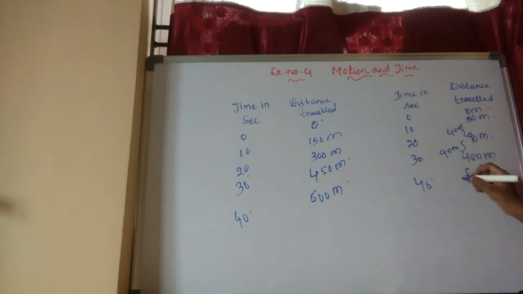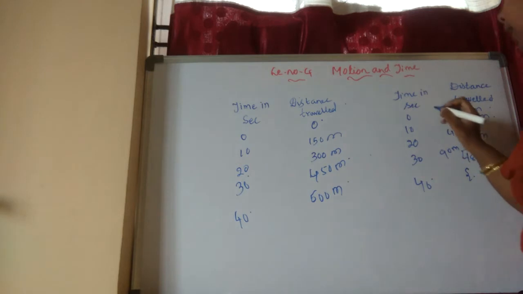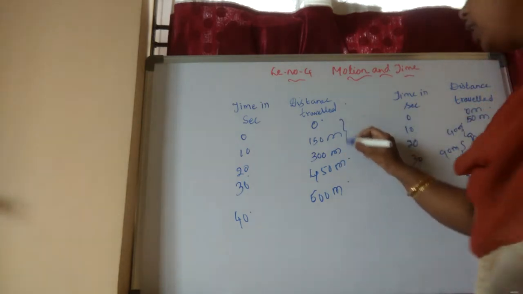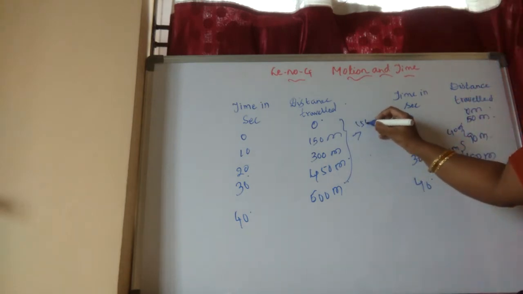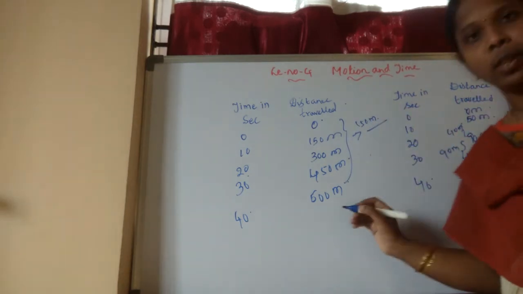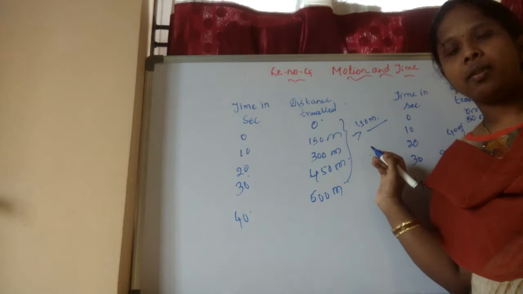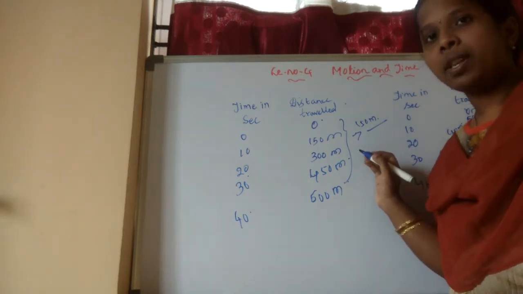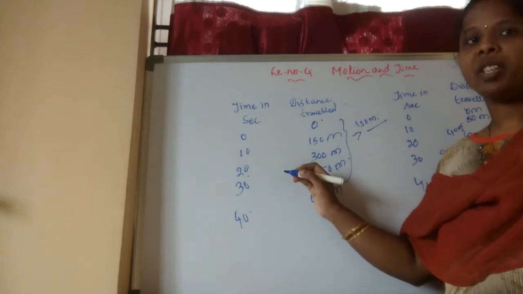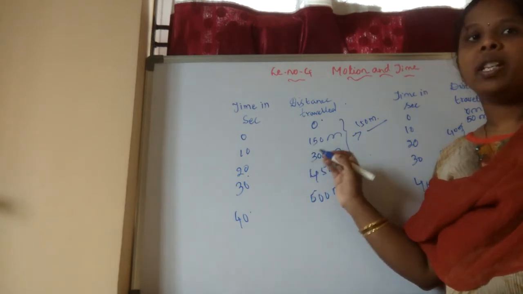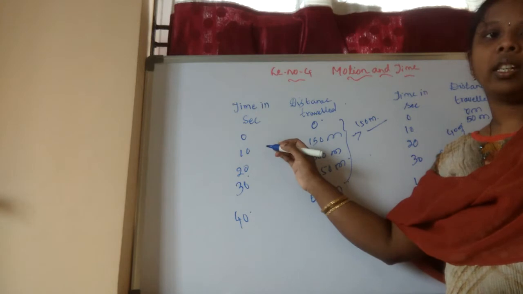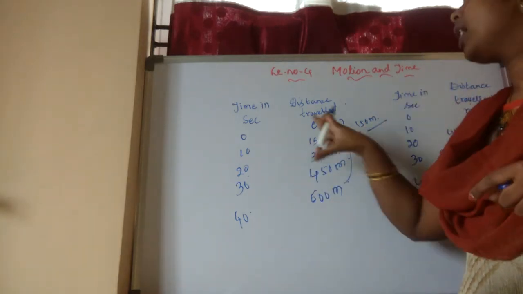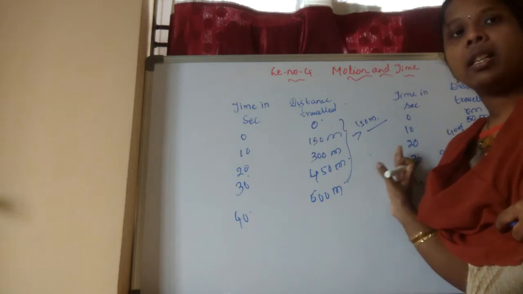So here there is a difference. In the same way, if you are seeing here, for every time there is a difference of 150 meters. By this tabular form, we can easily represent that it is in uniform motion, meaning it is covering equal distances in equal intervals of time.